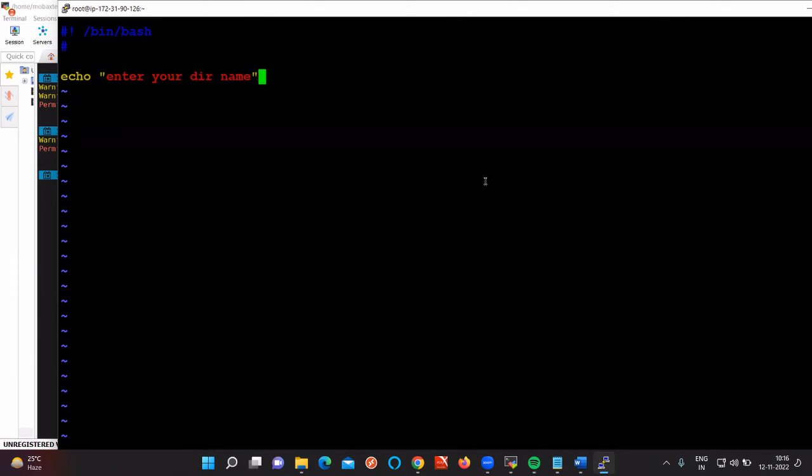So now the directory name I will give as Raham. I want to store it. So how can I do it? Read. You read, give A. The A variable is enough. And by using this A variable, I want to create a directory. What is the command to create a directory? mkdir $A. So that means the command is going to be like this. I have entered a directory name. The directory name is Raham. Raham is going to be stored in which variable? In A. So mkdir $A means mkdir Raham. So is it going to create the directory or not?